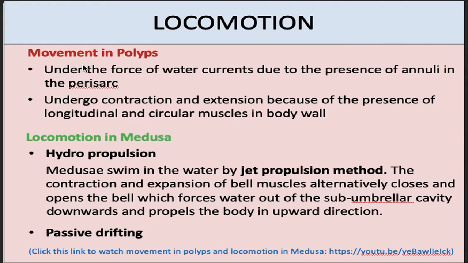As we have already discussed, the perisarc around the base of polyp and blastostyle modifies into ring-like structures which are known as annuli, and these annuli provide flexibility and hence assist in swaying movement of polyps and blastostyles in water currents. Polyps can also undergo contraction and extension because of presence of longitudinal and circular muscles in their body wall. By this contraction and extension process, they also capture their prey and ingest it.